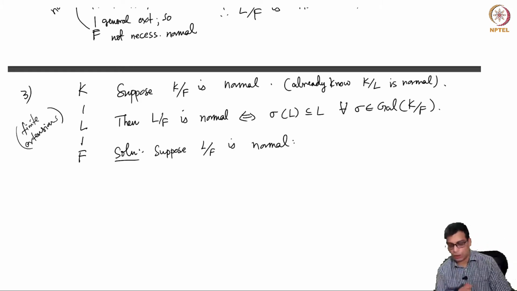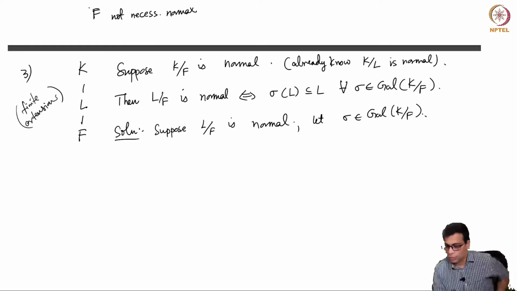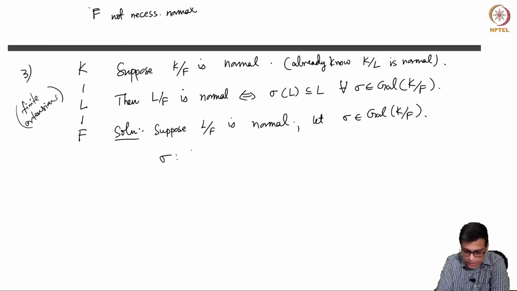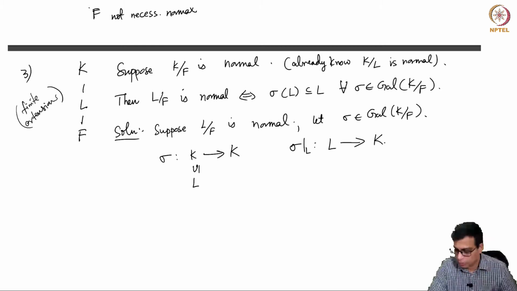Suppose L over F is normal. Then let us take sigma in the Galois group of K over F. So sigma is a function from K to K, right? But L is here, so you can restrict to L. That will be a function from L to K. We do not know a priori that the image of something in L is again in L, but it is in K.